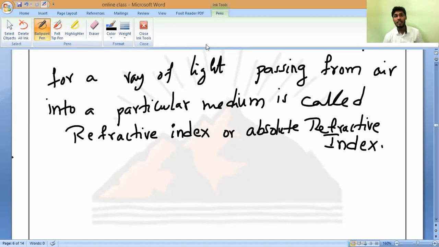But suppose in the exam I give you the speed of light in diamond is some x, understand? And I ask you to find the absolute refractive index. By that time I have not given any other information. What will you people do? Speak. What will you do by that time? Sir, 3 into 10 to the power 8 divided by 2.32.